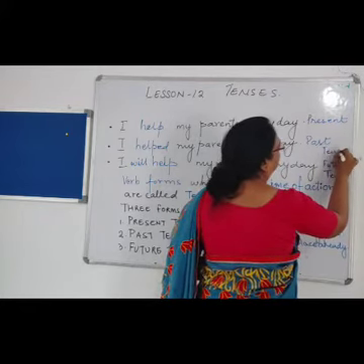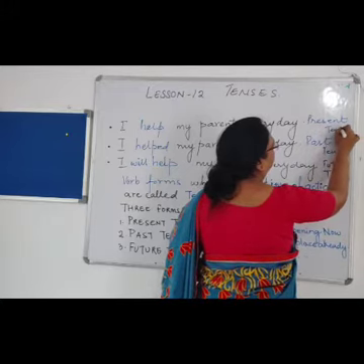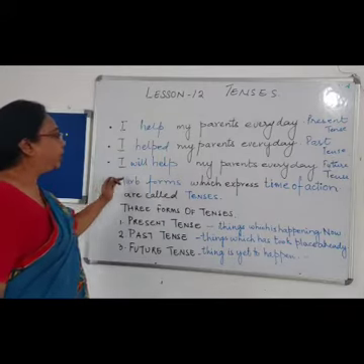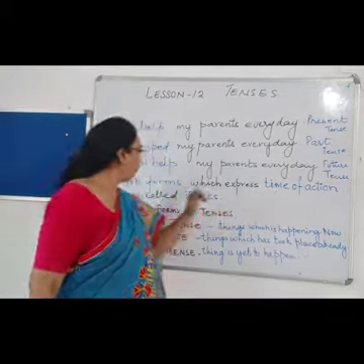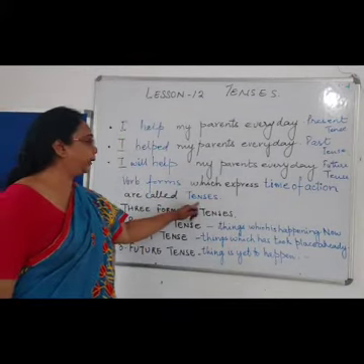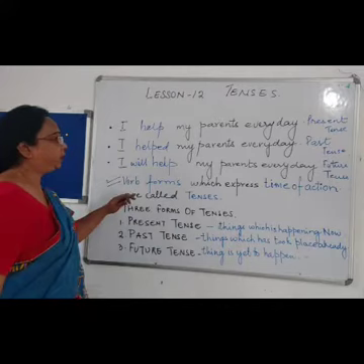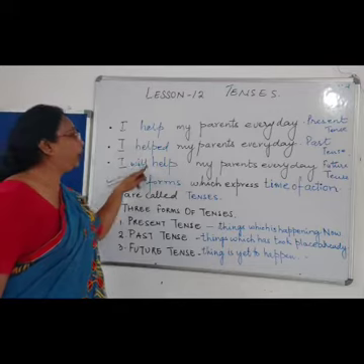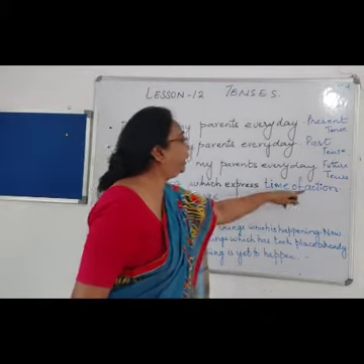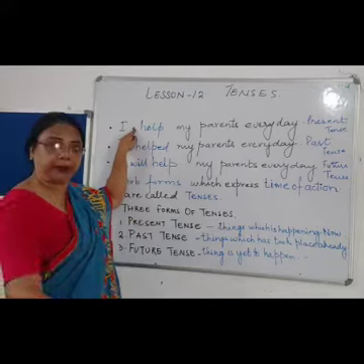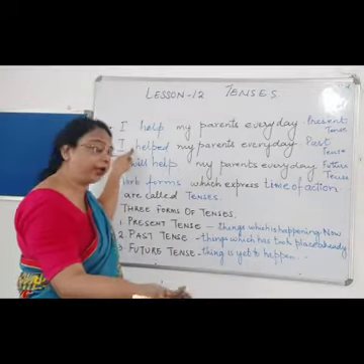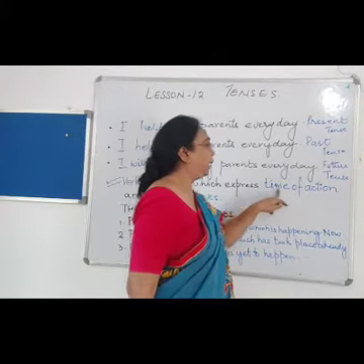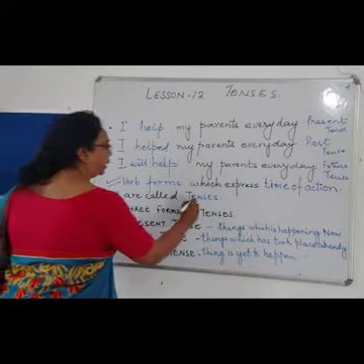And these all are in the form of which form of verb? Tenses. So what is tenses? Verb form which expresses time of action is called tenses. The verb forms, all these forms, help, helped, will help, express time of action. Help, I am helping just now. Helped, I have done already. And will help, I am still planning to help. So it is expressing the time of action, and they are called tenses.